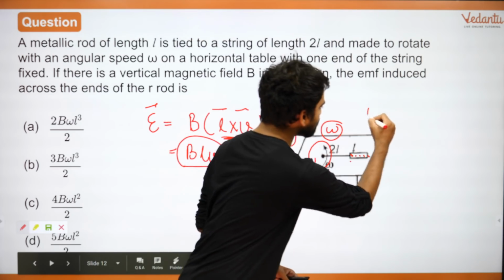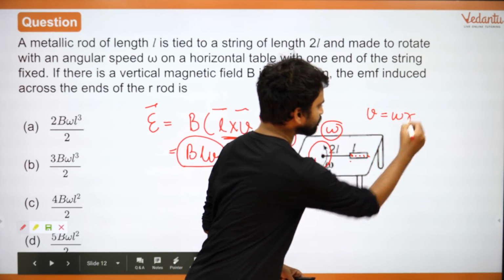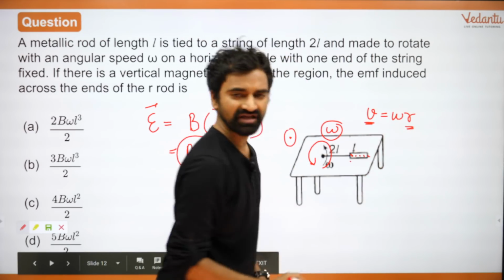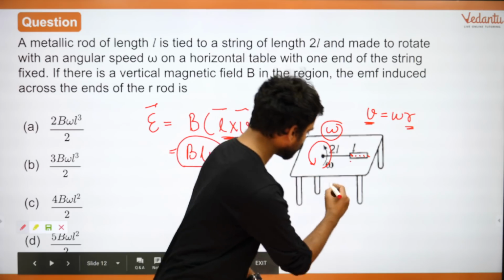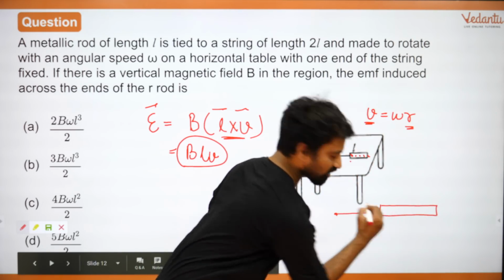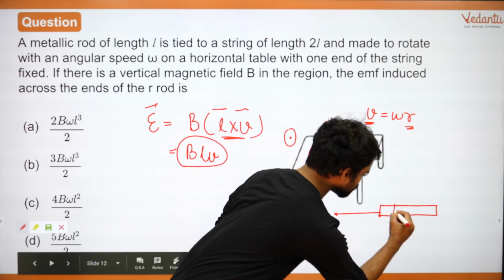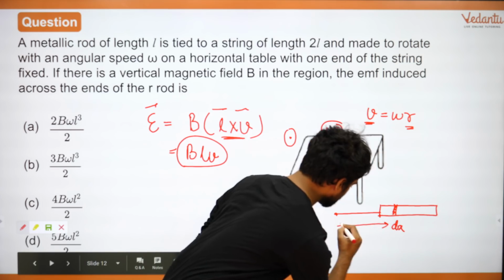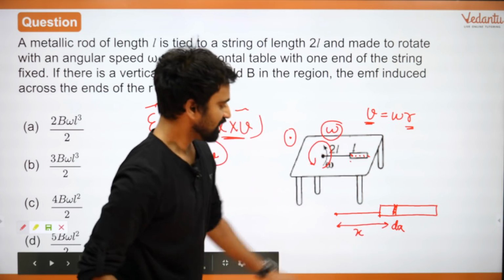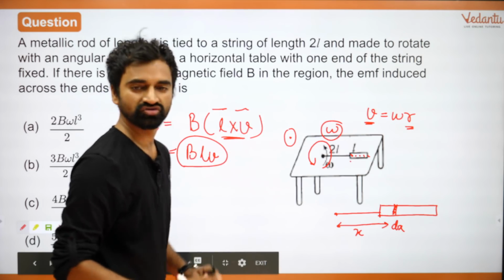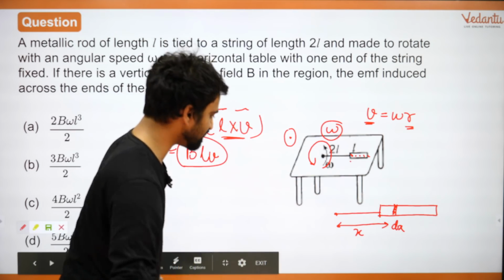So let me do one thing. Let me write velocity as omega r. Now as r varies, velocity will vary. I need velocity over here. Let me do one more part. I draw this rod here. Let me define a very small element over here, dx. This is at a distance of x. Only in this small duration, what is the EMF that is induced?